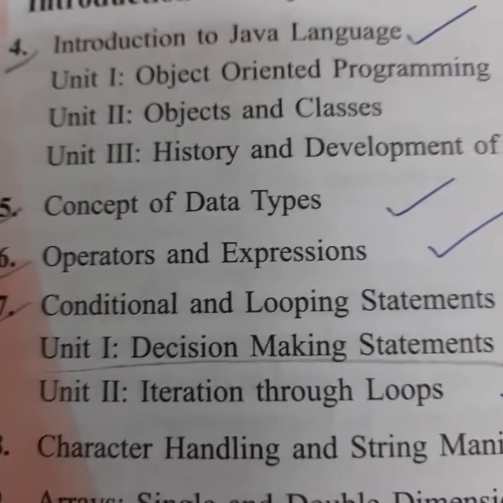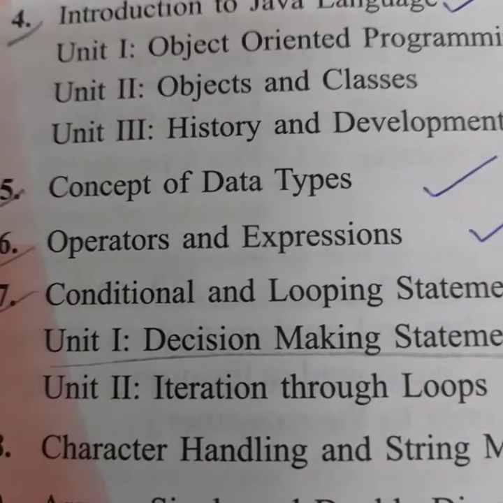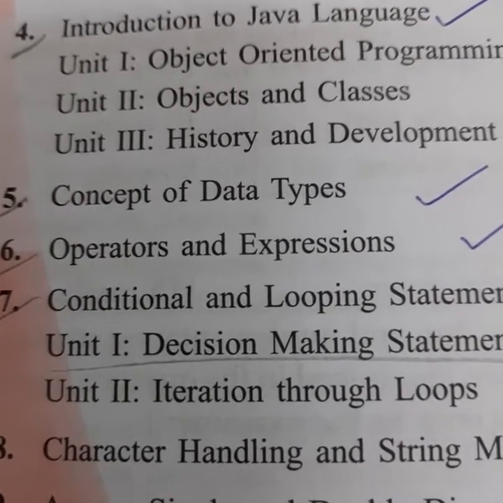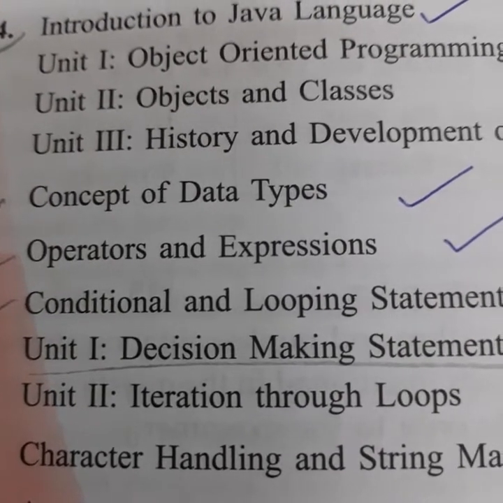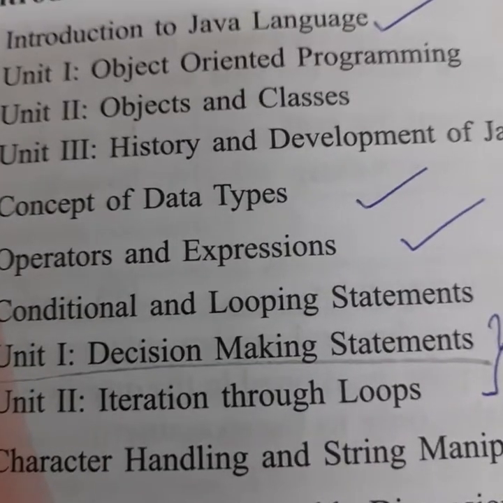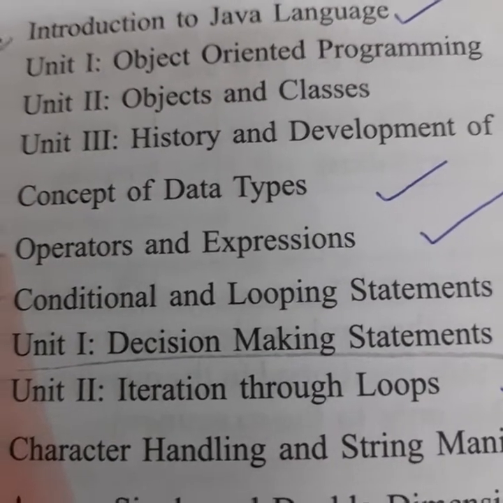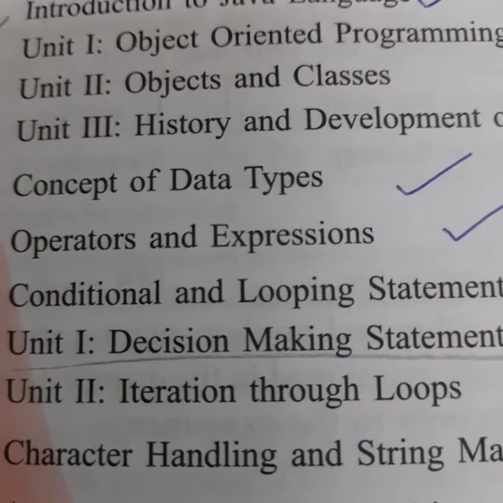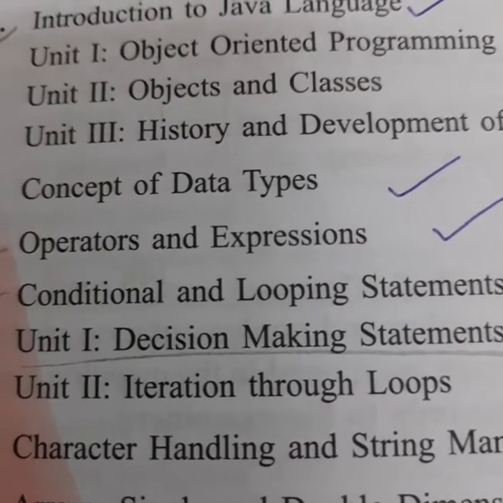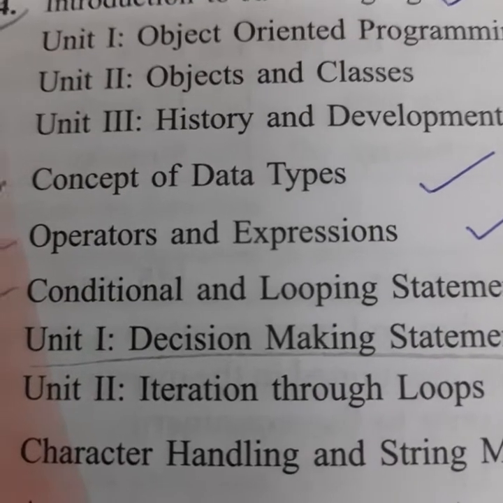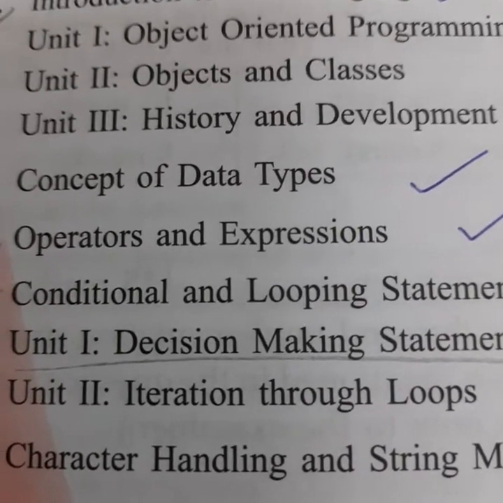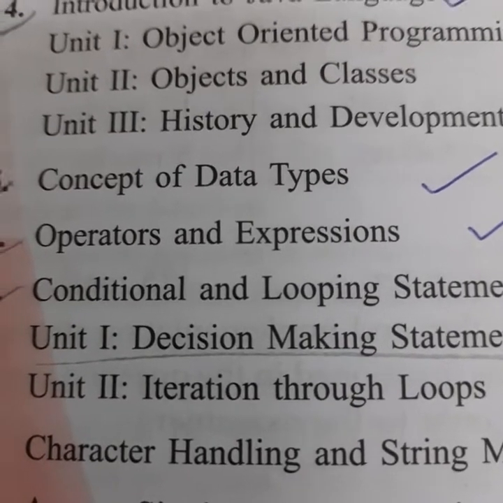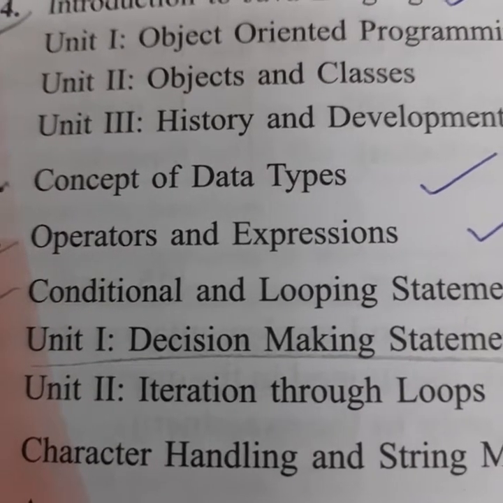Now, the 5th one is concepts of data type. So you will write the concept of data type as I have given you by the diagram, like primitive and non-primitive, again in primitive, numeric and non-numeric. So all you will mention by the diagram, it will be sufficient, and also mention the size of all the data types and also the default value of all the data types.